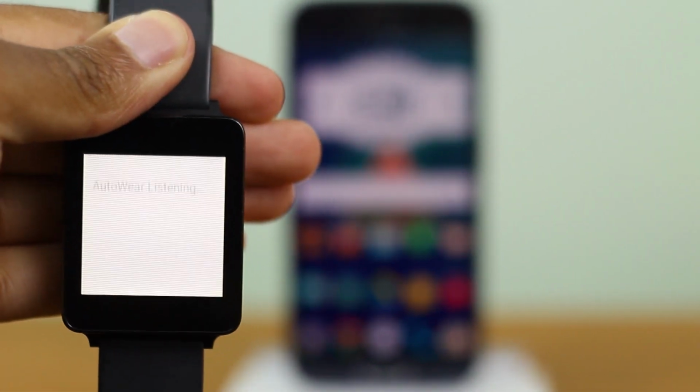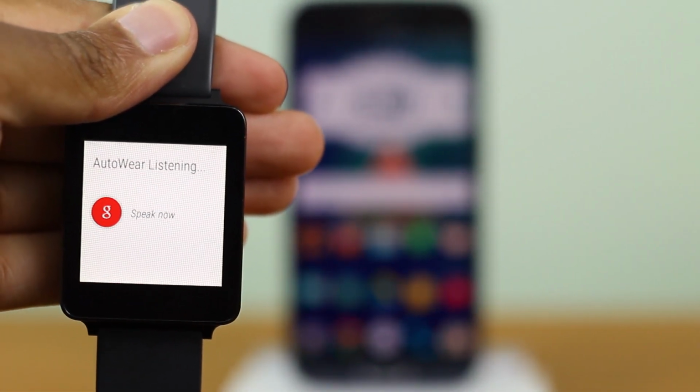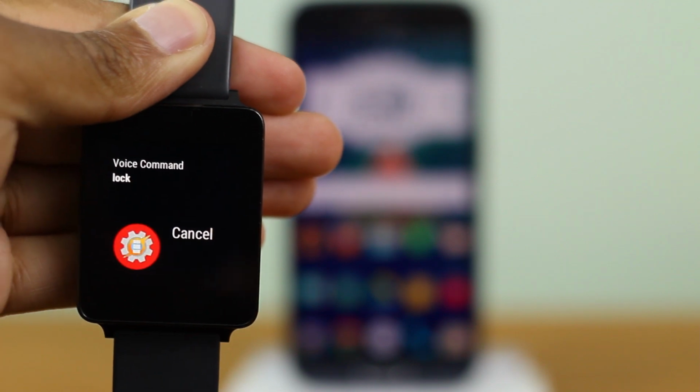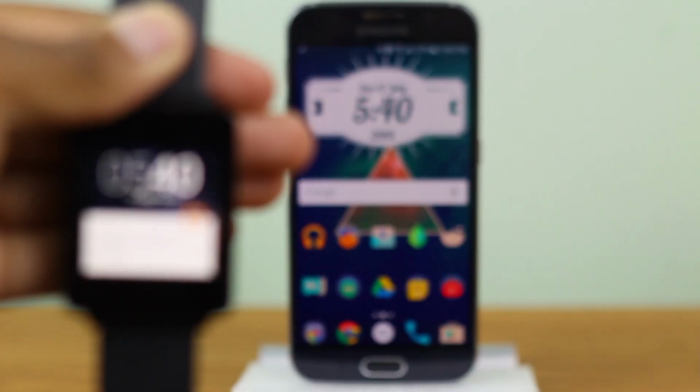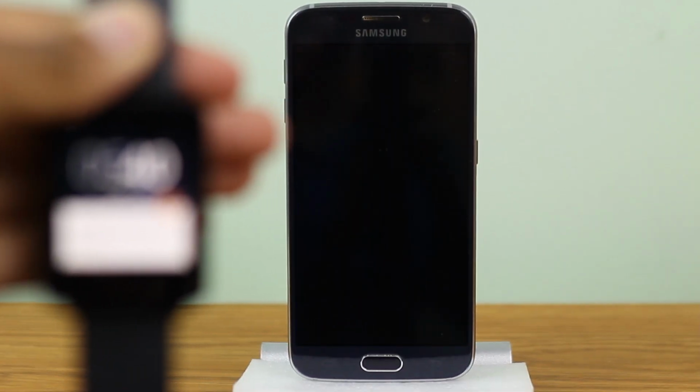How's it going? So I want to show you how you can lock your phone using your Android Wear device. Here's what I mean. Lock. So using Tasker is pretty easy to do.